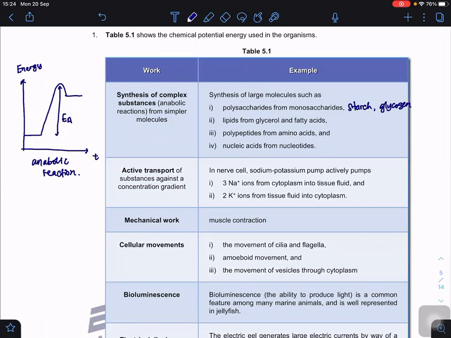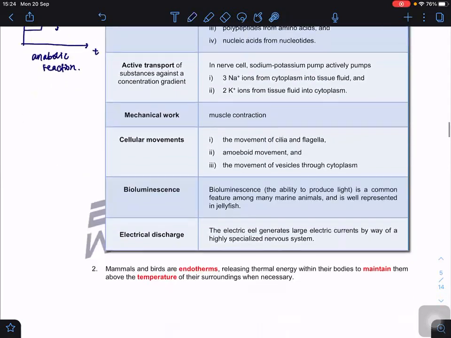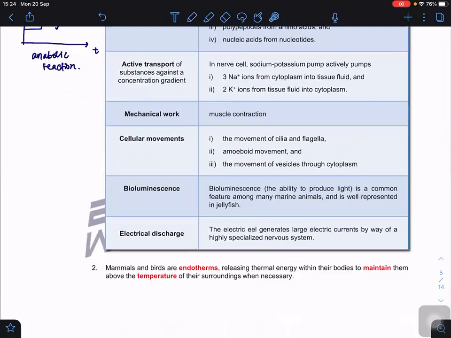Are you clear? Now, next, what else do we use the energy for? For example, we hydrolyze ATP to supply the energy for active transport. For example, in nerve cells, the sodium potassium pump actively pumps 3 sodium ions from the cytoplasm into the tissue fluids and takes in 2 potassium ions from the tissue fluids into the cytoplasm.